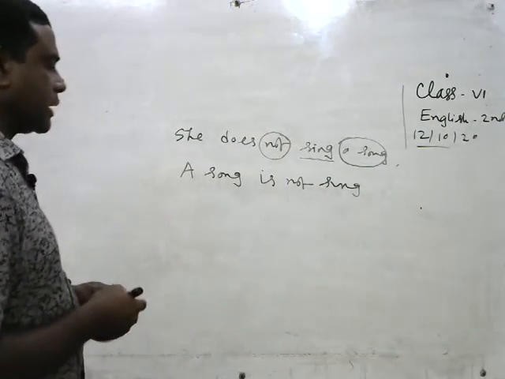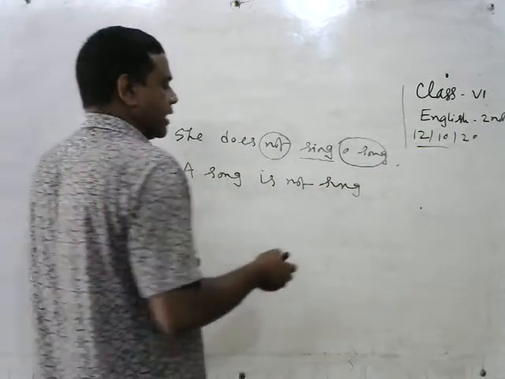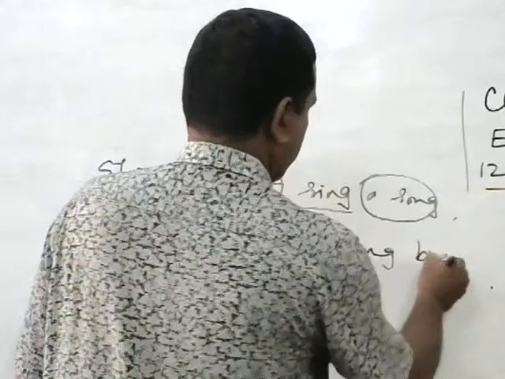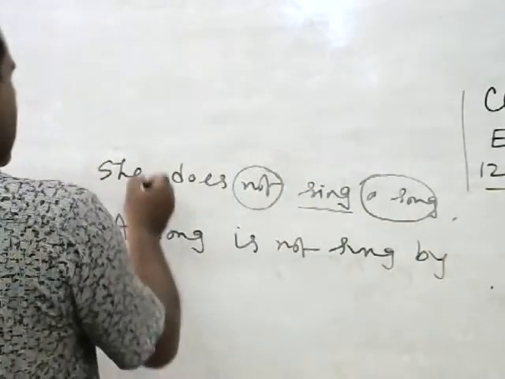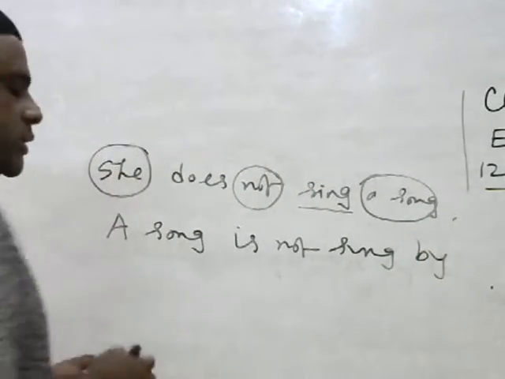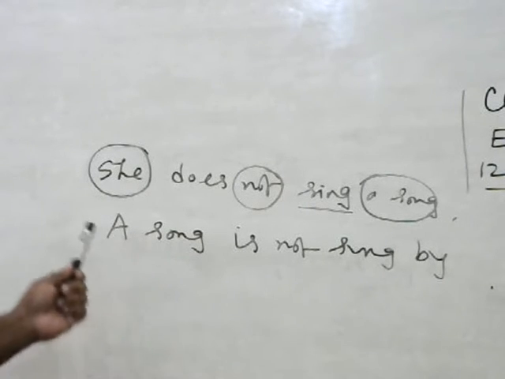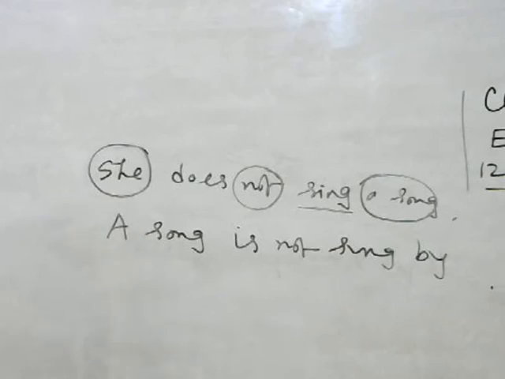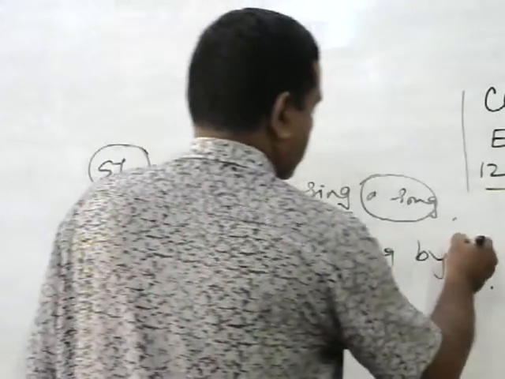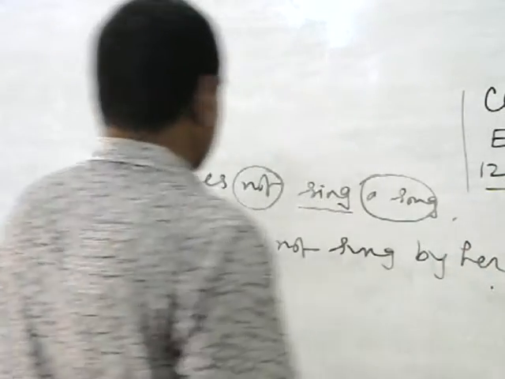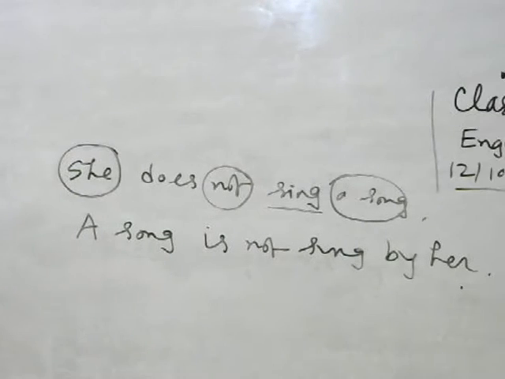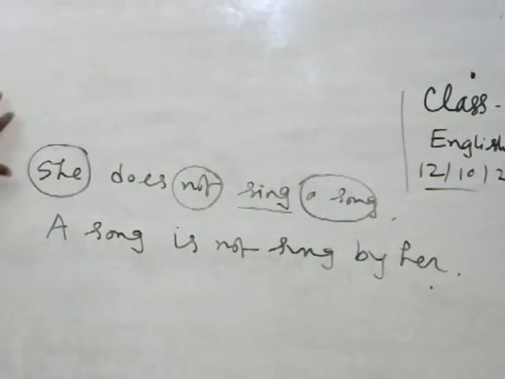A song is not sung. Then we have to write by. Then we have to write the subject's objective form: she, her. We can change this sentence into passive in this way.